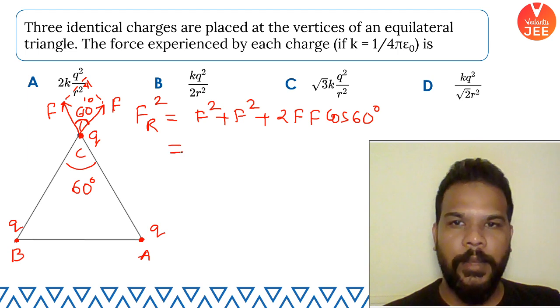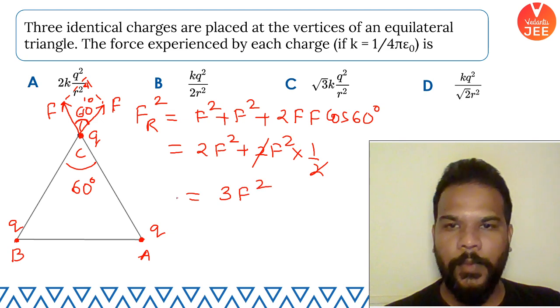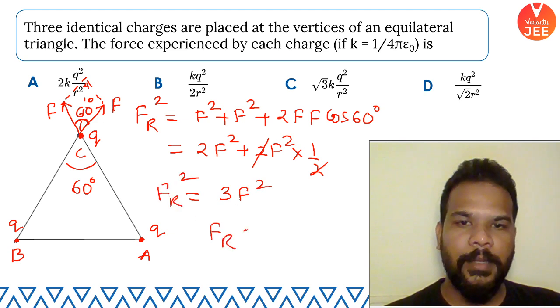This is Fr square. So I have f square plus f square, and cos 60 is half, so the 2 gets cancelled. So I have 3f square as Fr square. That means Fr comes out to be root 3 f.